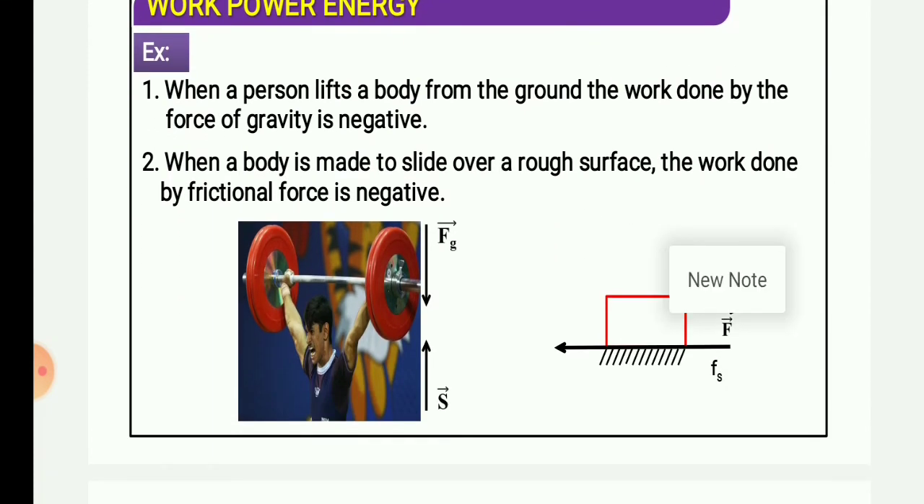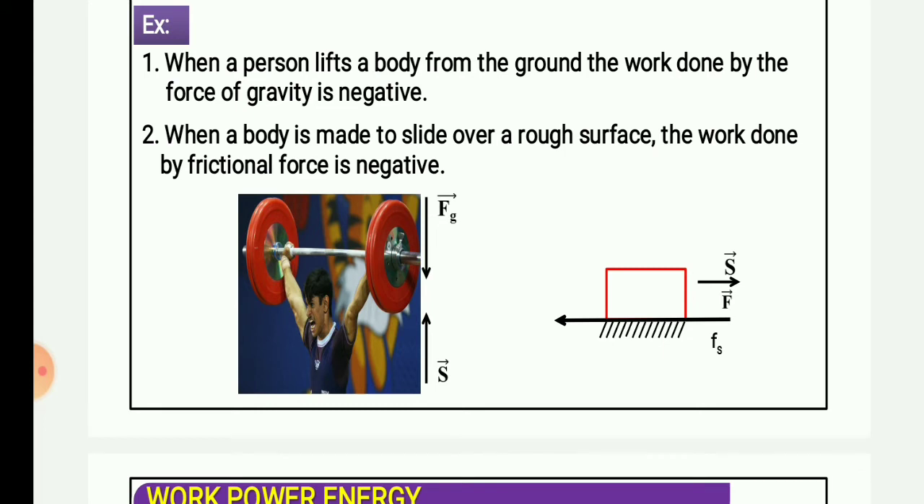When a person lifts a body from the ground, the work done by the force of gravity is negative, but the work done by the person is positive. So you have to understand these things, not just remember them. Force mg is always towards the earth, in the downward direction, but lifting of the object is in the upward direction. So force into displacement, Fs cos theta, the theta will be 180 degrees here, and work done will be negative. So you can see it here in the examples.